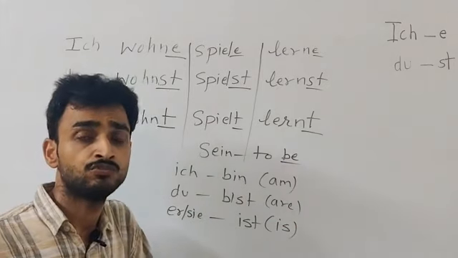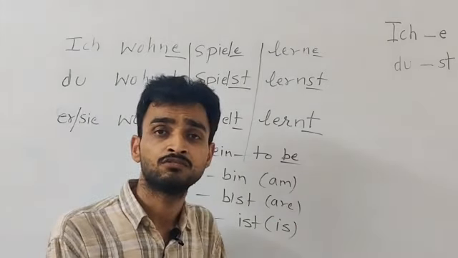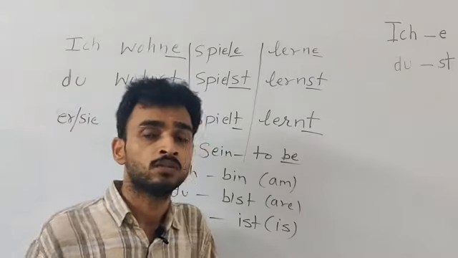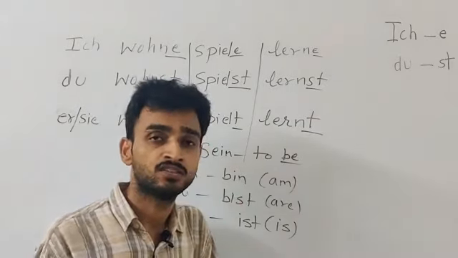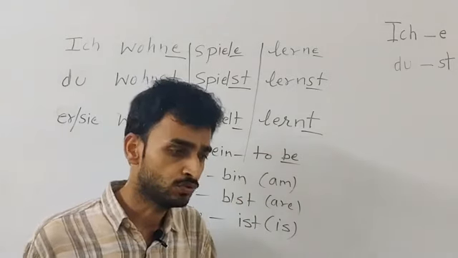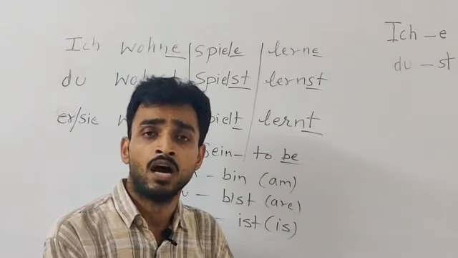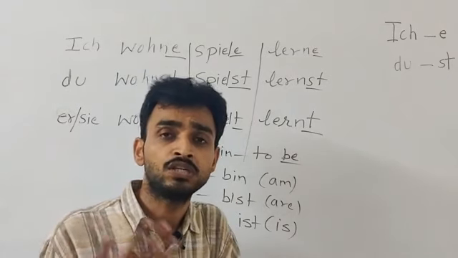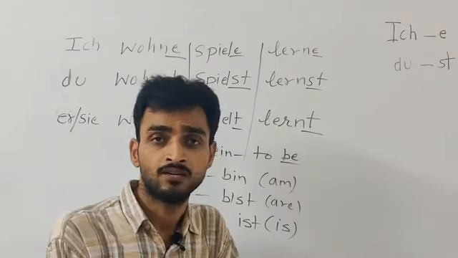We have seen today verb conjugation, how to conjugate the verb as per persons. These are all singular: first person, second person, and third person. In the coming videos, we'll see further how to make a simple dialogue, how to ask the name, how to greet somebody formally and informally.